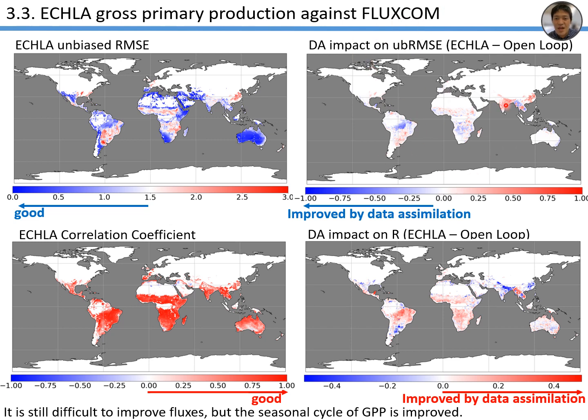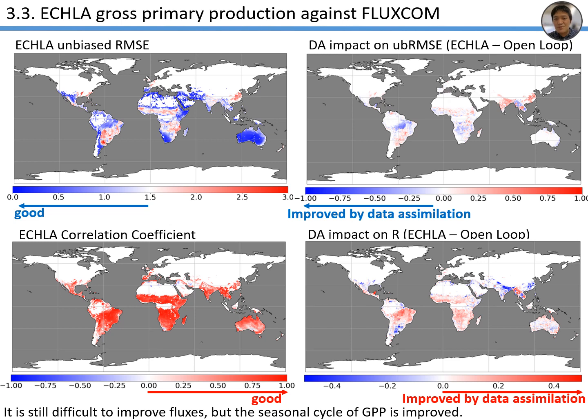So yeah, although we have some degradation in the unbiased RMSE, such as India, China, Southeast Asia, and other regions, if you look at the correlation coefficient, we can see the improvement almost everywhere. It is because, as I showed you, the seasonal cycle of vegetation has already been improved by the data assimilation, and it leads to the improvement of the seasonal cycle of the GPP.